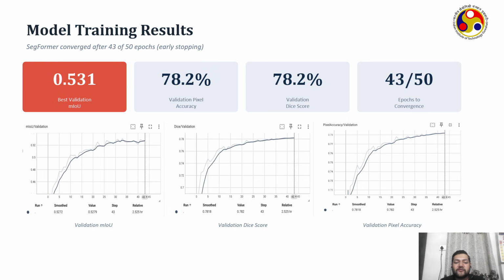The model also achieved a validation pixel accuracy of 78.2% and a validation Dice score of 78.2%. These results demonstrate stable convergence and consistent segmentation performance. The graphs obtained through TensorBoard illustrate the progressive improvement of validation Dice score and pixel accuracy through training.